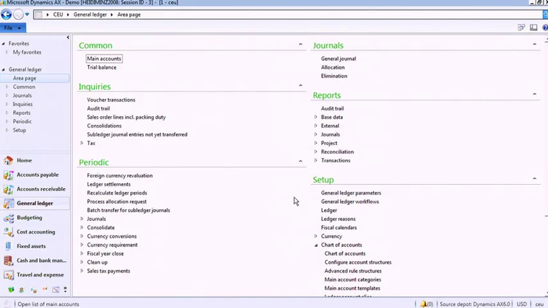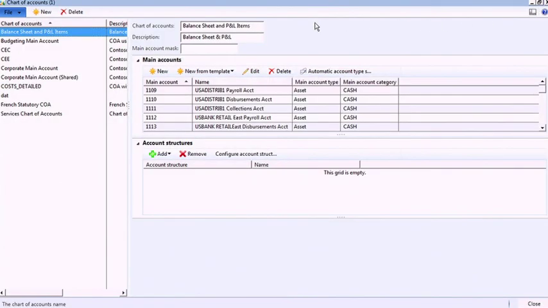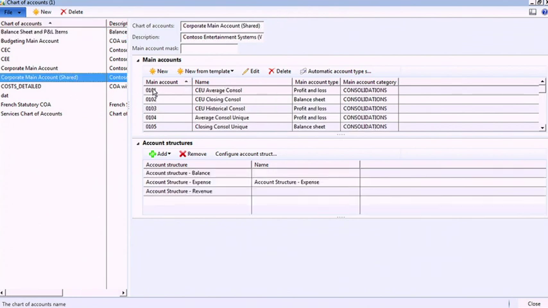Today we're going to take a quick look at some of the capabilities we've added in Microsoft Dynamics AX 2012 related to the shared chart of accounts and accounting distributions. So within the chart of accounts, as I mentioned, the chart of accounts can now be shared across the different legal entities within your organization. I have my main account list, and the main accounts can also be shared, and you have the ability to set legal entity specific properties on those main accounts to make sure each legal entity is capturing the information as necessary. Within the chart of accounts, you can associate account structures.